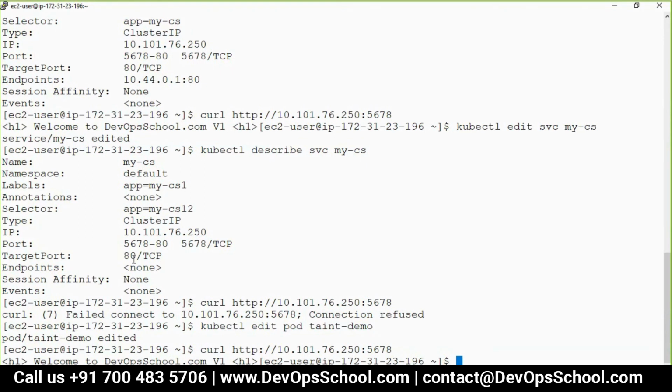So guys, conceptually you have understood. You need to give the port 5678 again when you call it? Of course you have to give. It's a service port, no? You can keep it 80 also. It's up to you. Got it? Guys, conceptually.